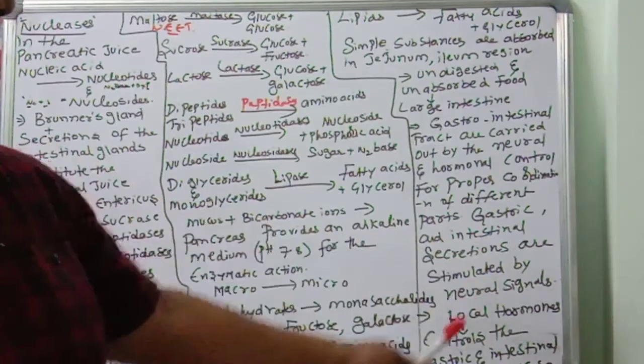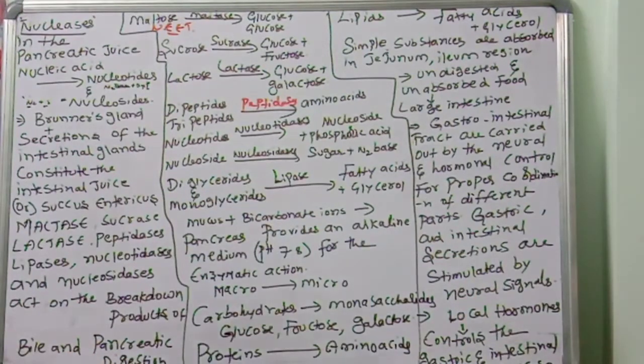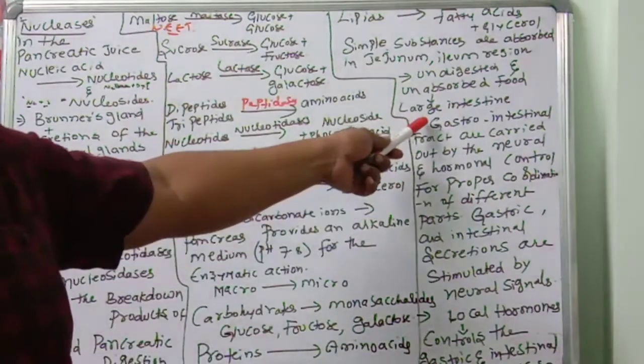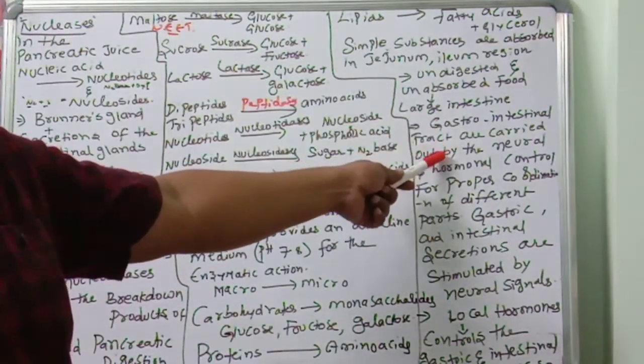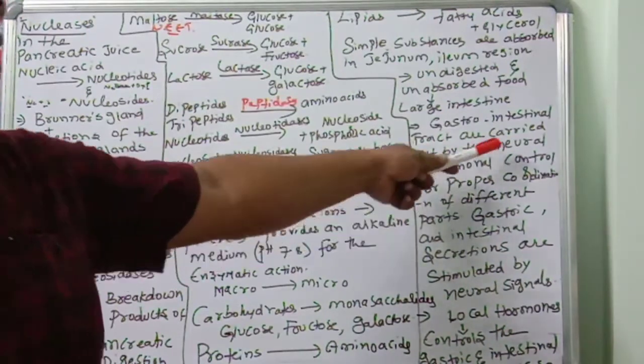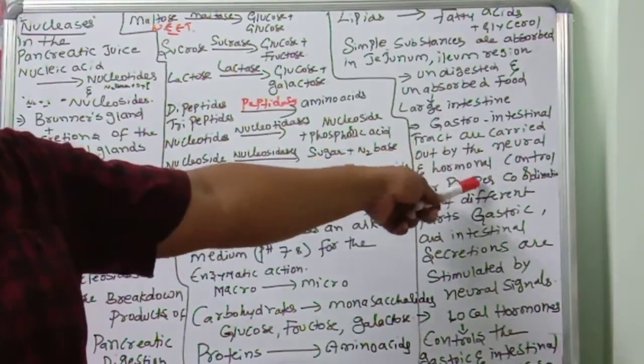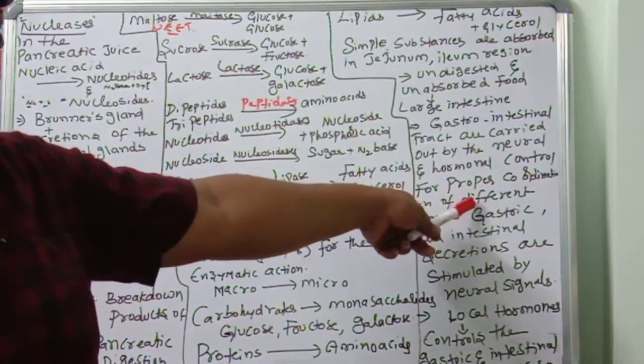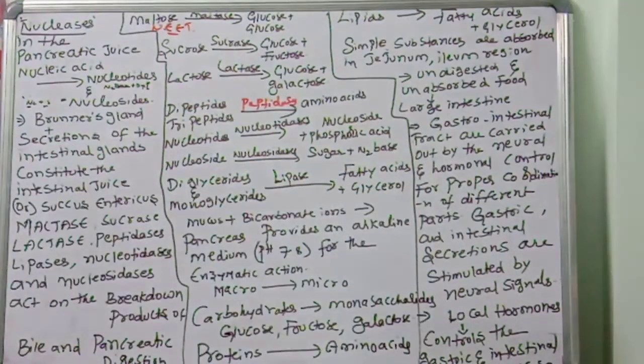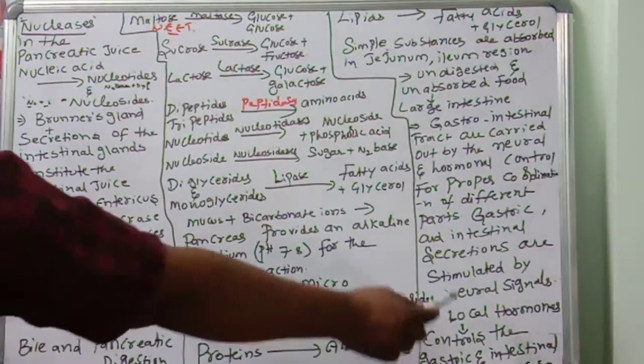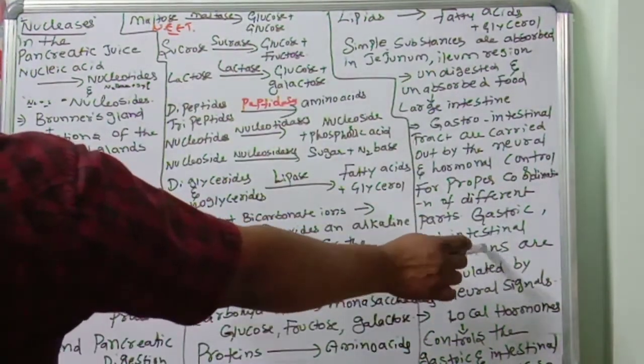Gastric and intestinal secretions are stimulated by neural signals. Once again, the activities of the gastrointestinal tract are carried out by the nervous system and hormonal control for proper coordination of different parts. Gastric and intestinal secretions are stimulated by which one?